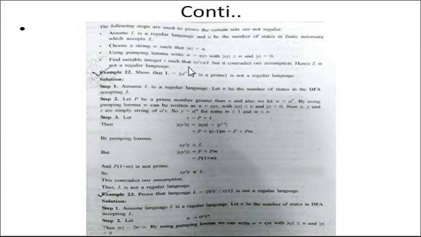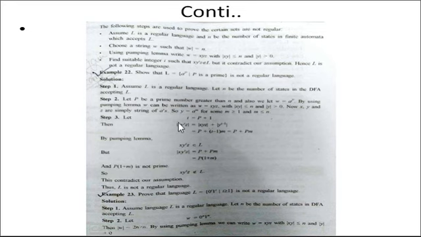That condition is very important, because if the condition does not hold, the language is not regular and contradicts our assumption. So we will understand with the help of an example: the language a to the power p, where p is a prime, is not a regular language.